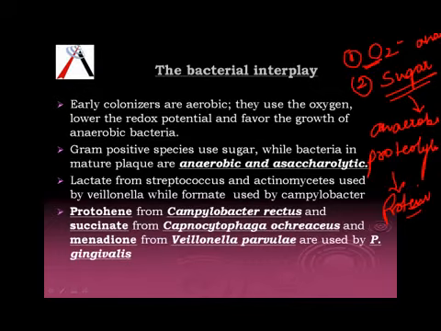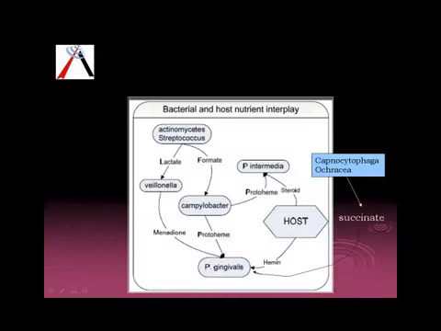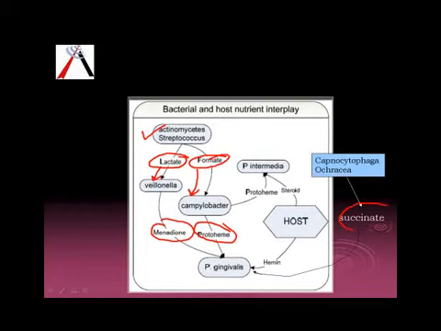Right. Then there is some more interplay. You can say you have Actinomyces and Streptococcus, which are the initial colonizers. They form lactate, which is used by Veillonella, and it forms formate, which is used by Campylobacter. And one very common thing is the requirement of P. gingivalis. It is satisfied by Veillonella producing menadione, Campylobacter producing protoheme, and Capnocytophaga producing succinate. Just add this point to your keynotes.